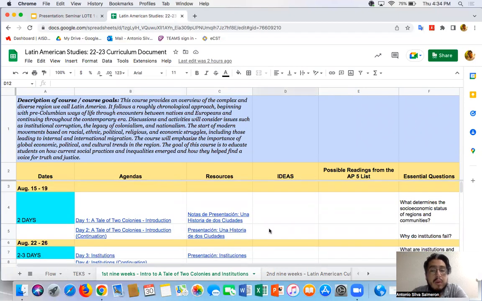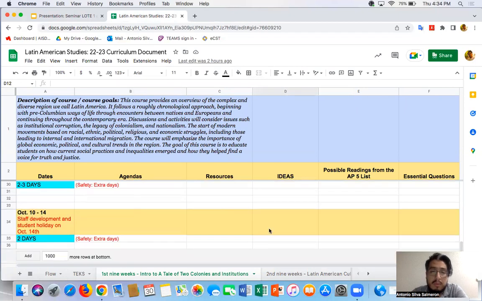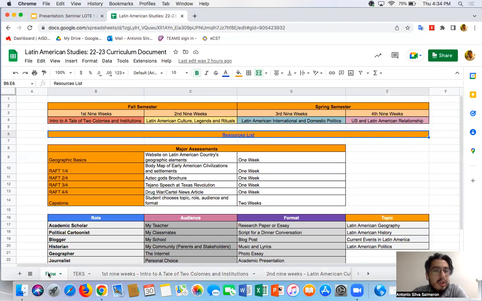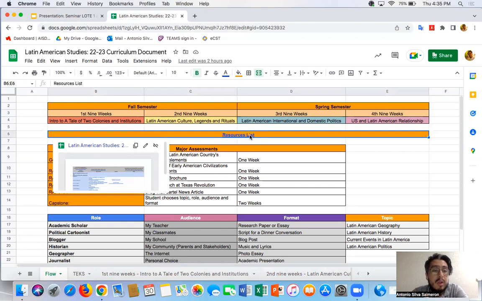Okay. Now, if you don't need those safety extra days, you're welcome to go ahead and move forward, or maybe introduce a quick little fun project in there for your class. And always feel free to share that with us, right? Whatever it is, we want to make sure that we all can also use it in our classrooms, which is the goal here. So with that being said, the last thing I want to show y'all before I move on is the video on the Commons page.